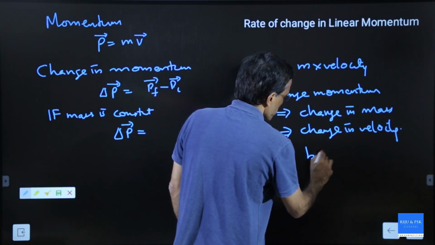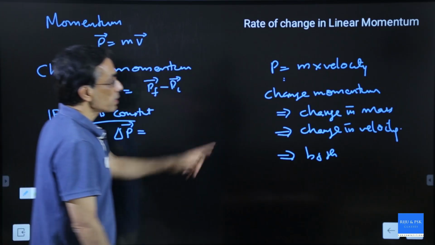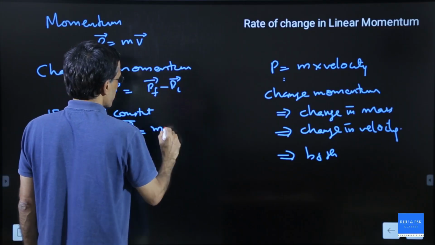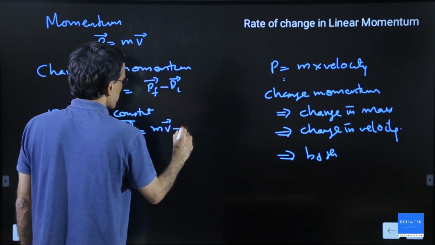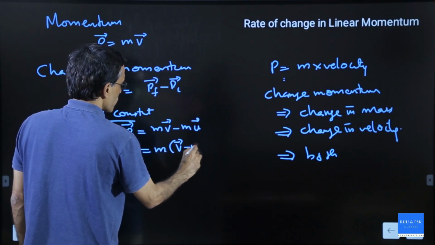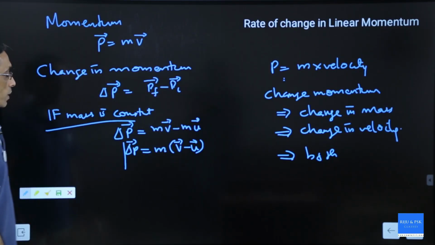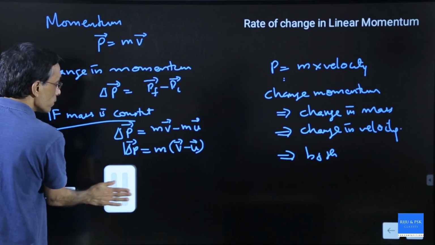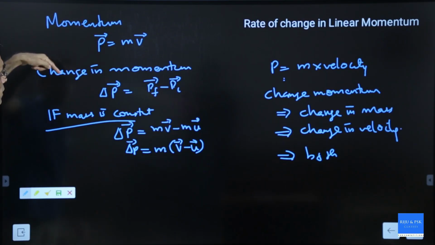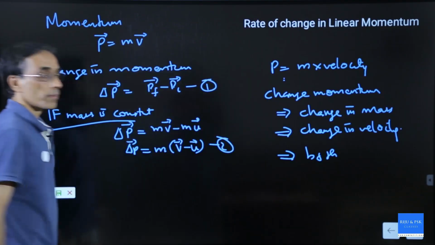Otherwise, it can be both, mass and velocity changed. But here I am saying mass is constant. If mass is constant, then only velocity can change. So we will write final velocity minus initial velocity, or simply delta P equal to m into (final velocity minus initial velocity). Momentum is this, and change in momentum is either this format, or, if mass is constant, this format.